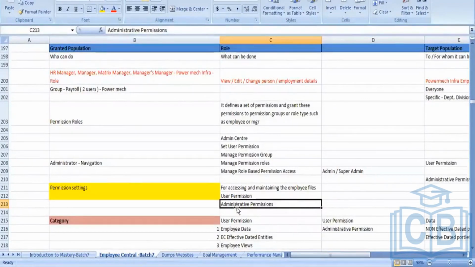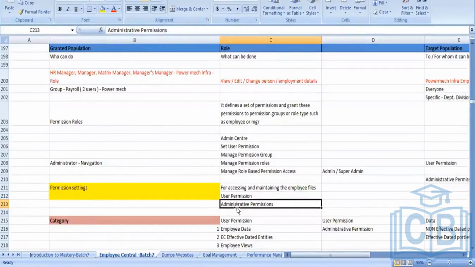Then you have compensation. All these categories come under the user permission and administrative permission. Whenever you want to give permission to compensation, you have to go to that particular category. Whenever you want to give the permission to calibration or performance goal management, you have to go to that particular category.